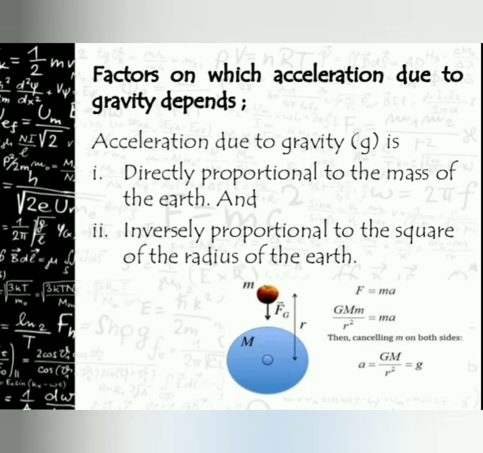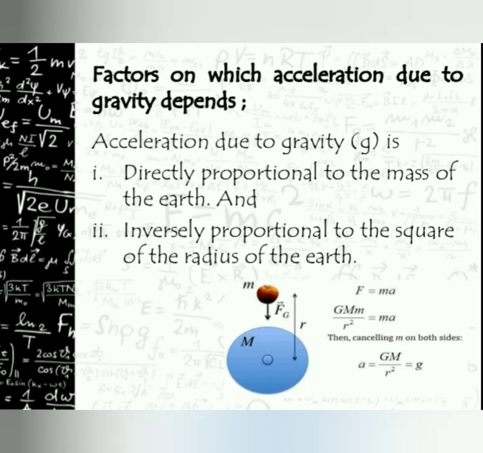Now you observe the figure. Capital M is the mass of the earth, and small m indicates the mass of an apple. That apple is falling towards the earth, otherwise the gravitational force pulls the apple. Between these two objects, earth and apple, there is a distance or radius. This is inversely proportional to the square of the radius of the earth.